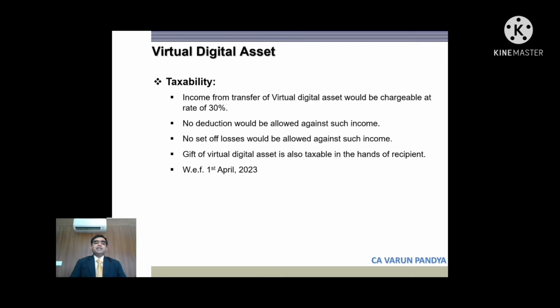Dividend from foreign companies. There was a category of foreign companies from whom, if the dividend is received by domestic companies holding 26% of stake, and there are some other conditions, they used to get a preferential rate of 15% in case of dividends, but that is proposed to be done away with from 1/4/23. We'll now move on to the next slide.